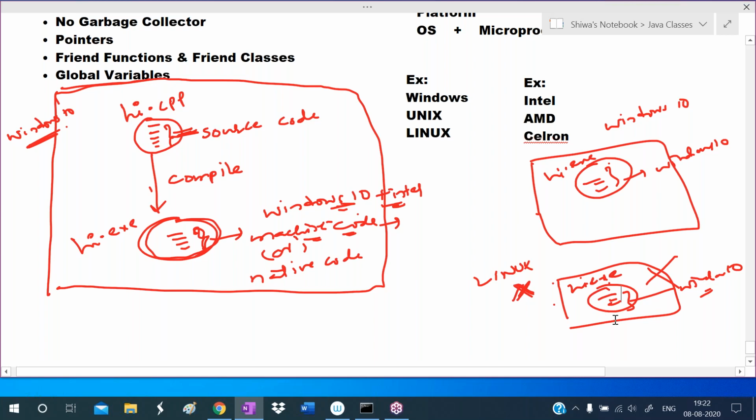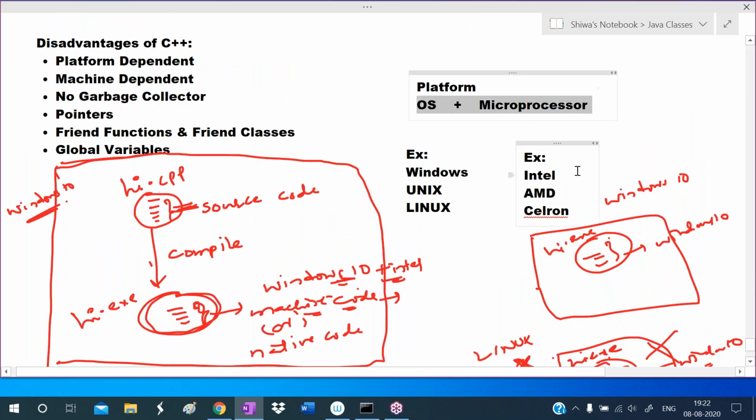So if you want to run, again we have to place the source code, again we have to compile, and that will generate the exe file. Now we can run. So that is a very lengthy process. Directly by placing this output file, we cannot run, because that exe file has machine code according to the operating system. One operating system's machine code cannot be understood by another operating system. So it is completely depending on the operating system and microprocessor. The combination of operating system and microprocessor I'm calling a platform. So I'm calling C++ a platform dependent programming language.